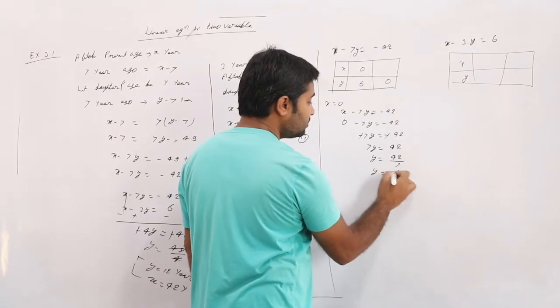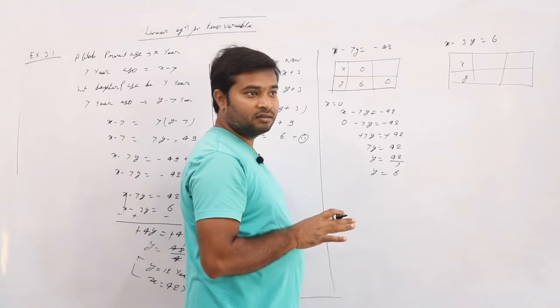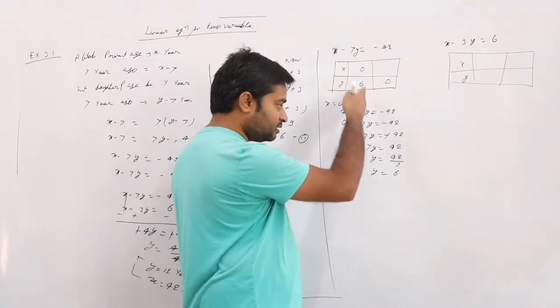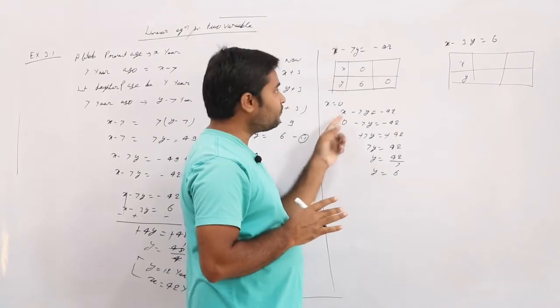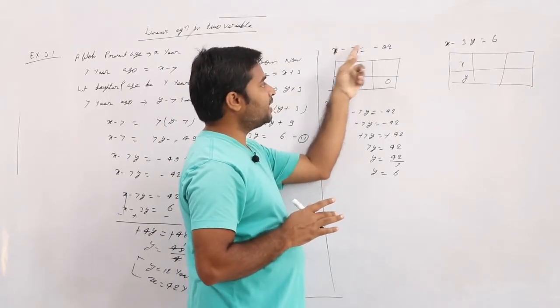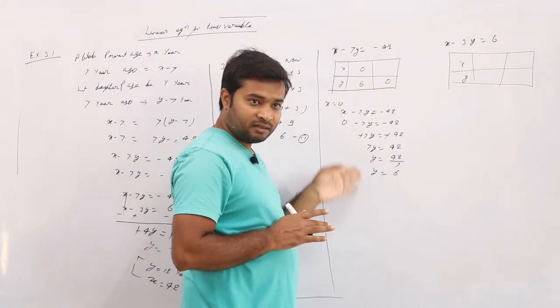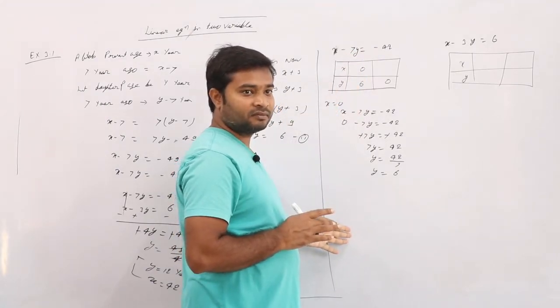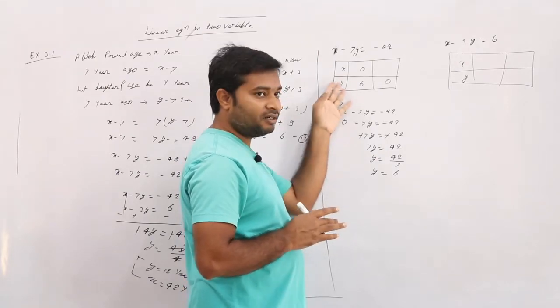So y is equal to 6. If you can't think in the mind, this much is to be written. See how fast we can think. This becomes 0, minus minus cancel, and 7 sixes are 42, answer. The thing you can do in the mind, try to do in the mind.